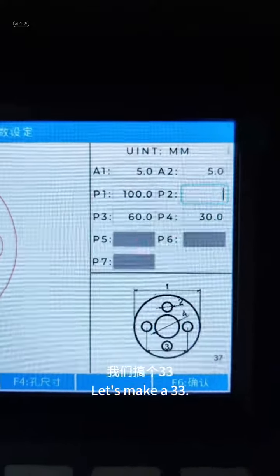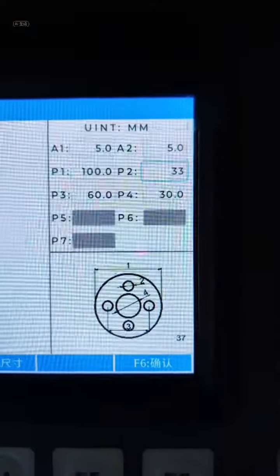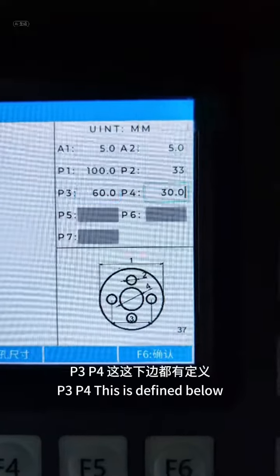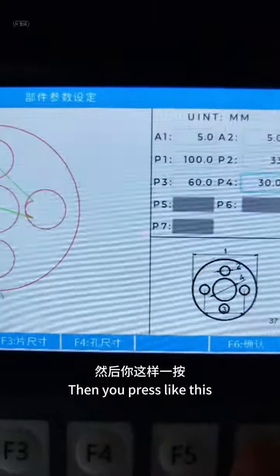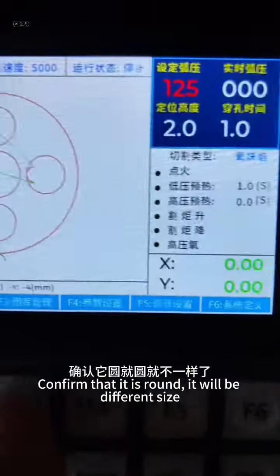Let's make a 33. P3, P4, this is defined below. Then you press like this. Confirm that it is round. It will be different size.